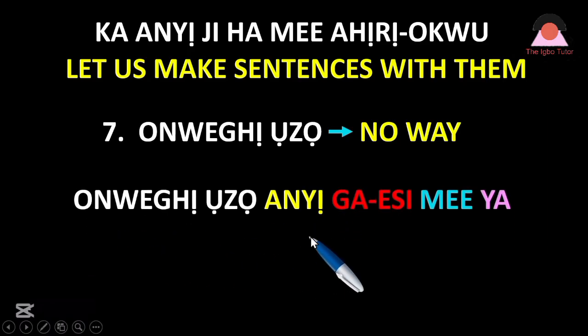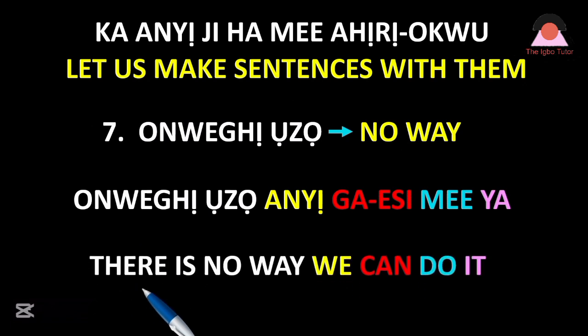Onweghị ụzọ anyị ga-esi mee ya. Some will say, ọ dịghị ụzọ anyị ga-esi mee ya. What does this mean? It means there is no way we can do it. Okay? No way. Onweghị ụzọ anyị ga-esi mee ya. Ọ dịghị ụzọ anyị ga-esi mee ya. There's no way we can do it.